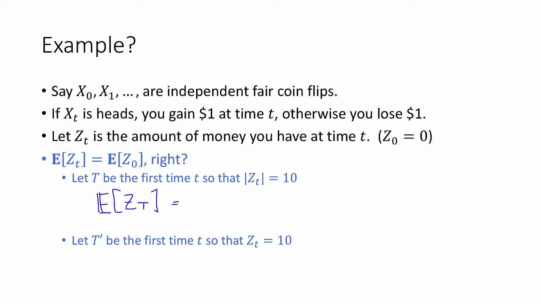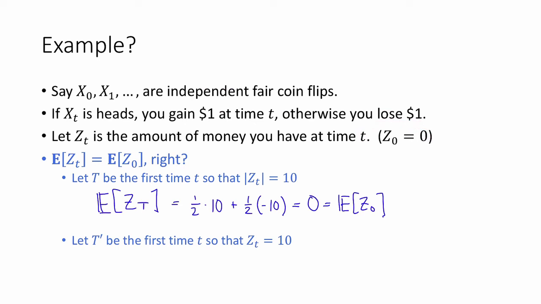With probability 1/2, it's going to be -10, because there's no preference for which side this happens on. So this is going to be 1/2 times 10 plus 1/2 times -10, which is equal to 0, which is indeed the expected value of z0, since z0 is always 0.